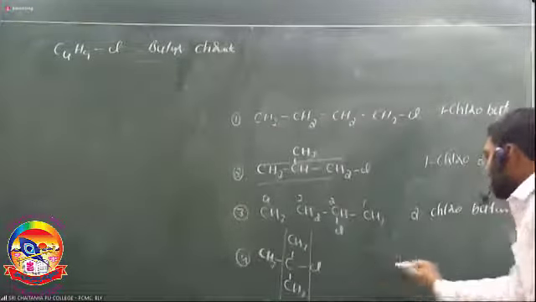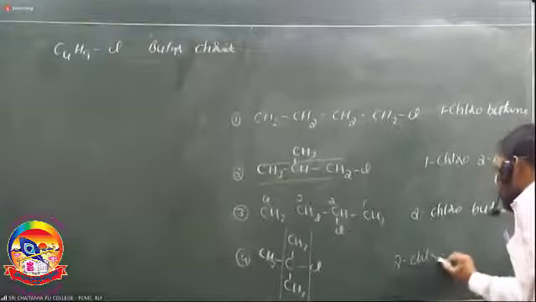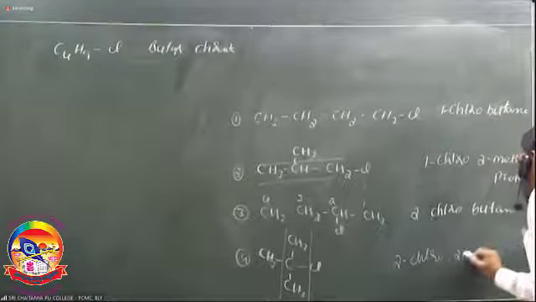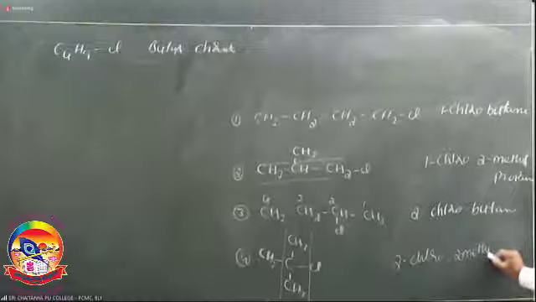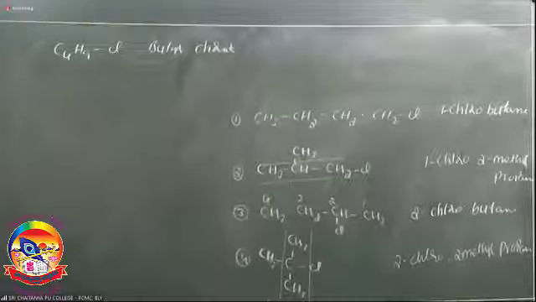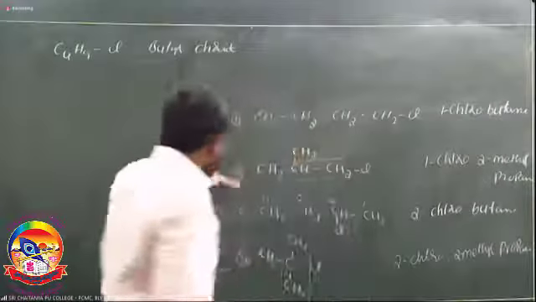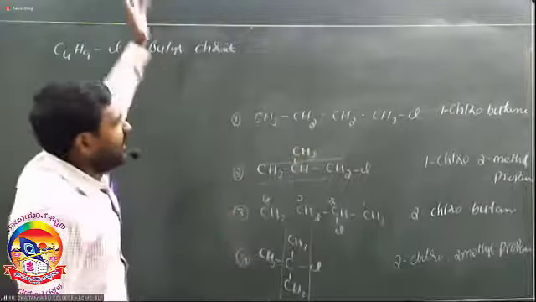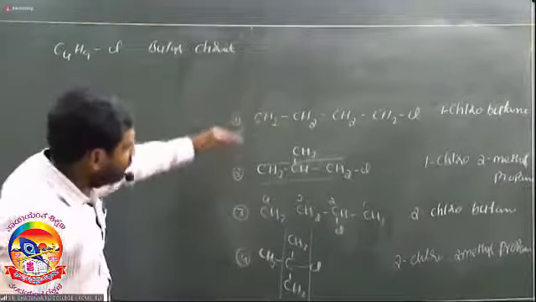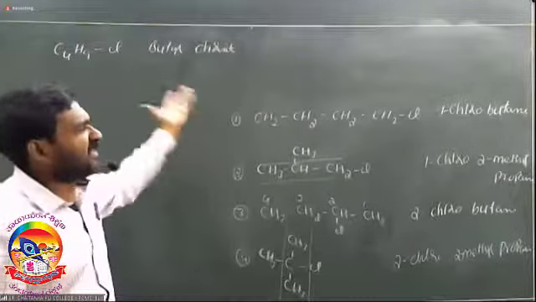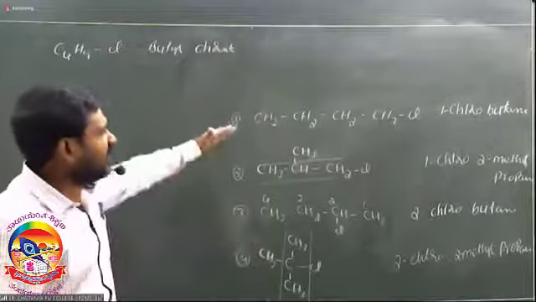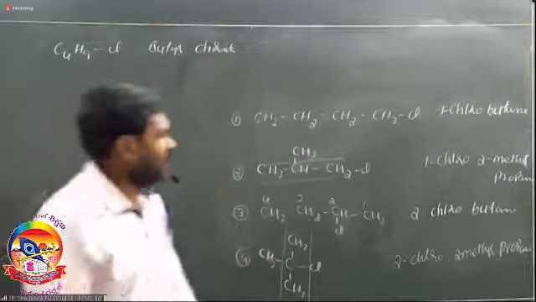The IUPAC name of tertiary butyl chloride is 2-chloro-2-methylpropane. So these are the names. Now identify the primary, secondary, and tertiary alkyl halides among these four.